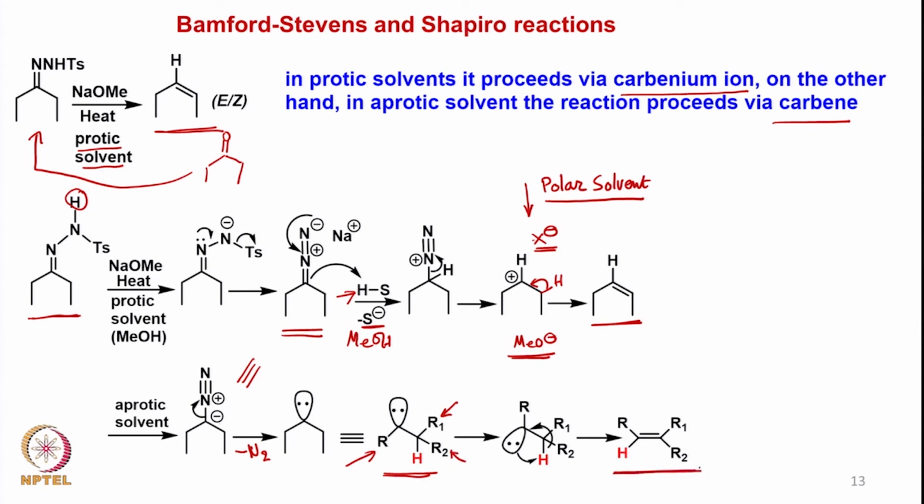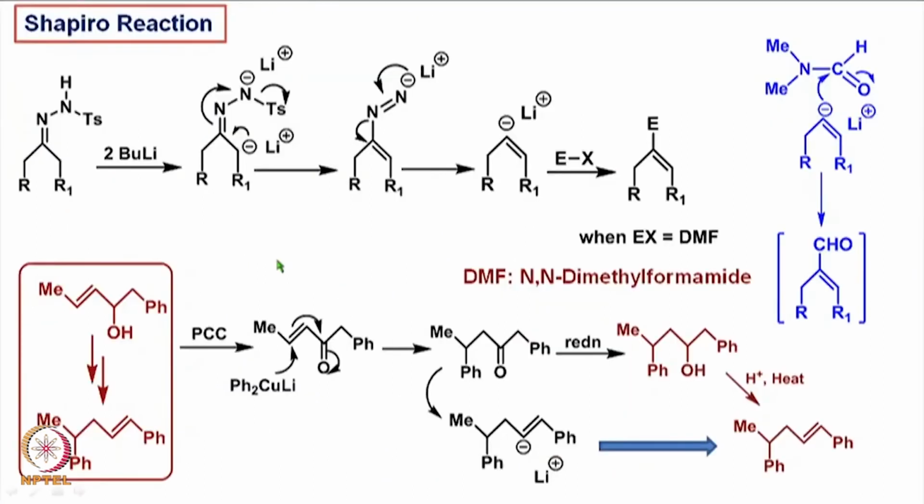So, these are two different Bamford Stevens reactions which are essentially done in two different solvents, and they give the olefins, and the geometry of the olefin also is somewhat influenced by which path the reaction proceeds. Now, of course, in these cases the thermodynamically more stable products generally form. Now, what is Shapiro reaction?